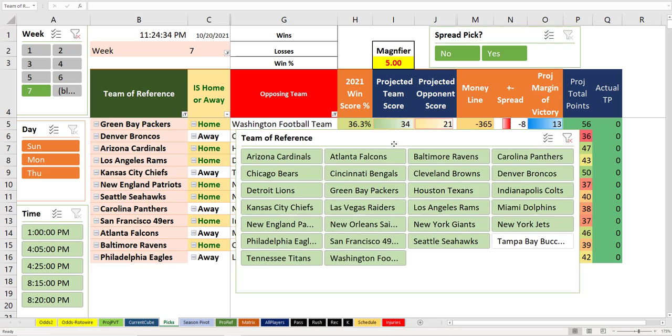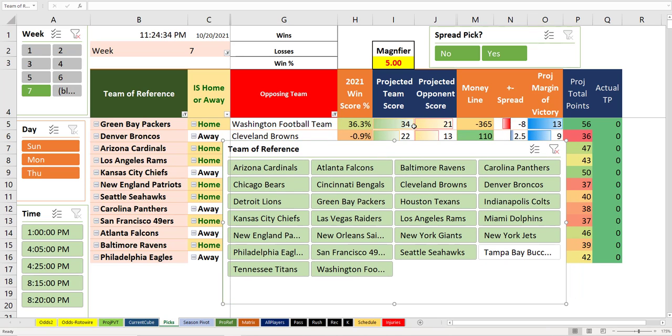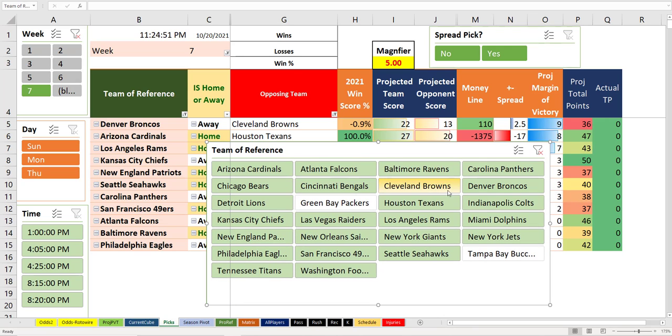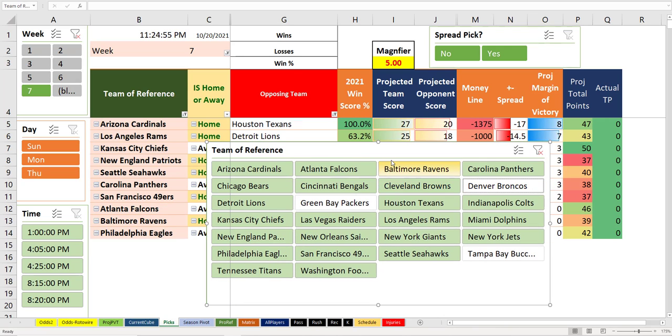So maybe, but I don't like taking teams minus 8 points. If anything, you look at maybe an over in that game. Denver and Cleveland, we just talked about. That's a mess. Don't know what to do there.